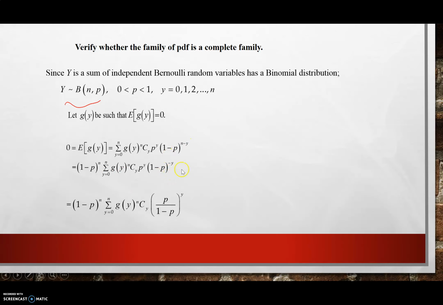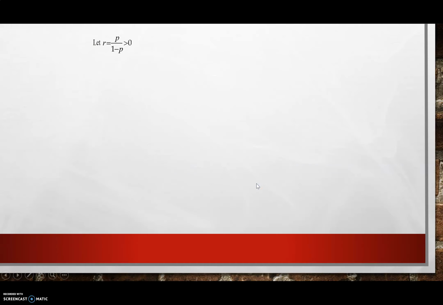We rewrite the equation: (1 minus p) to the power n, times the summation of g(y), n choose y, (p over 1 minus p) to the power y. Let's denote r equal to p over 1 minus p, with the condition r greater than 0. We will have g(y), n choose y, r to the power y.